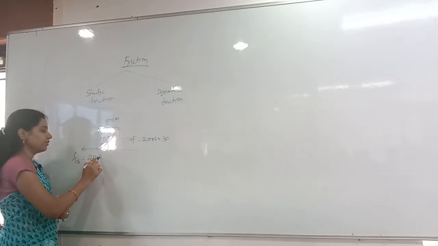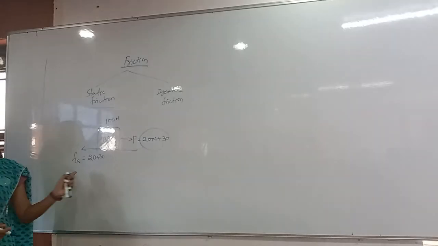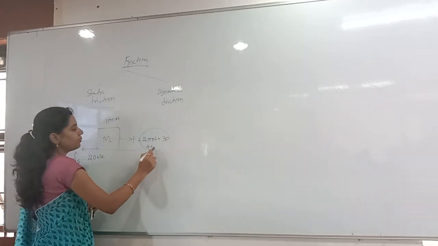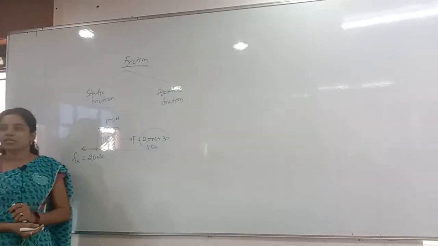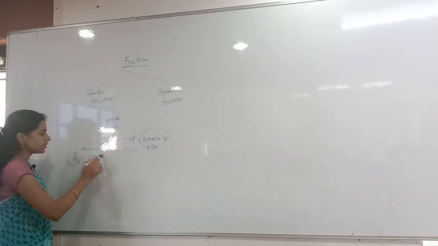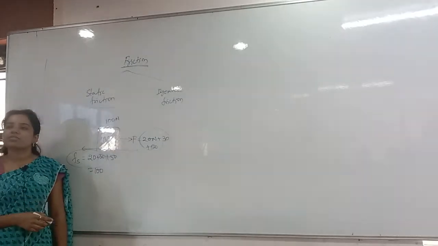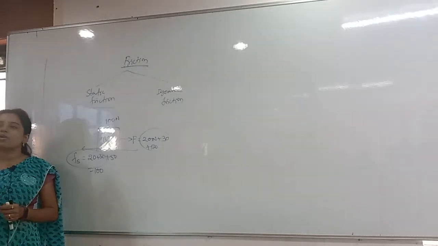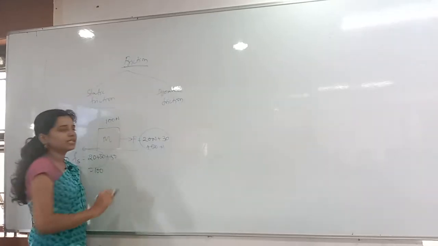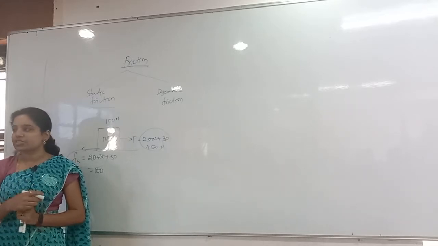Then what is the static friction value? 50. Why? Because whatever the external force is, the friction adjusts itself to it. So we call it self-adjusting friction. Now, if I increase the value up to 100, the body is ready to move. It is just about to move. At that time, what is the maximum friction here? 100. So the maximum friction is 100, and that maximum friction we call limiting friction. Now the body is about to move, it has not yet moved. If I apply 1 newton more, the body will move. Then which friction will be there? Kinetic friction will be there.